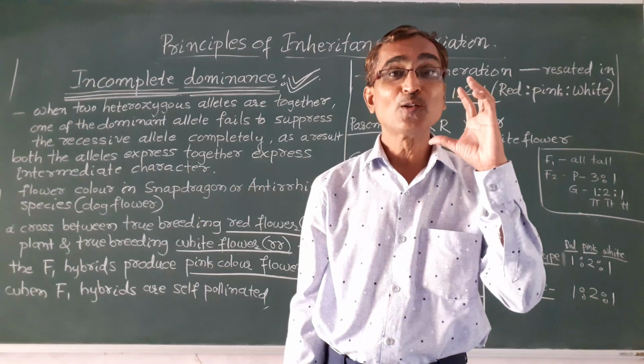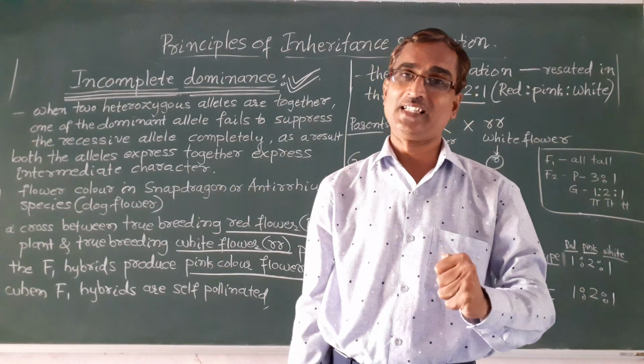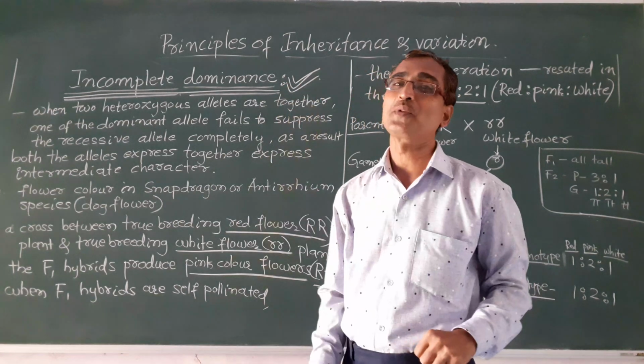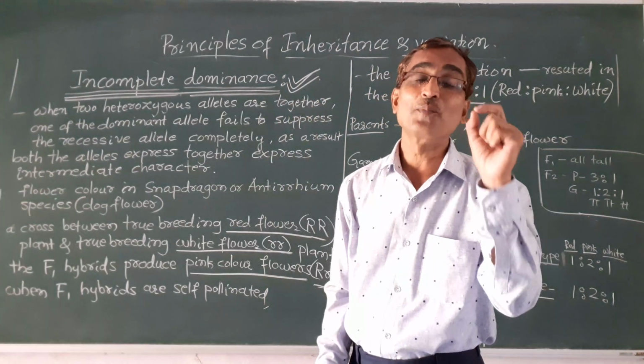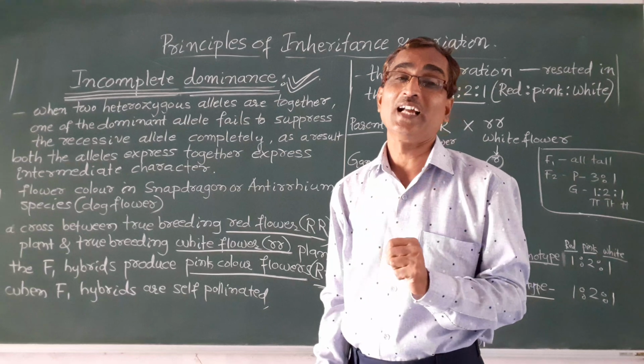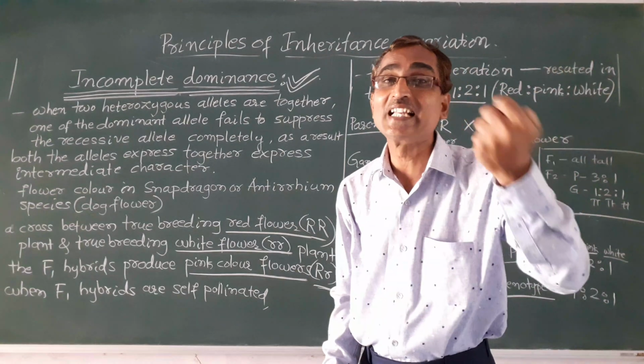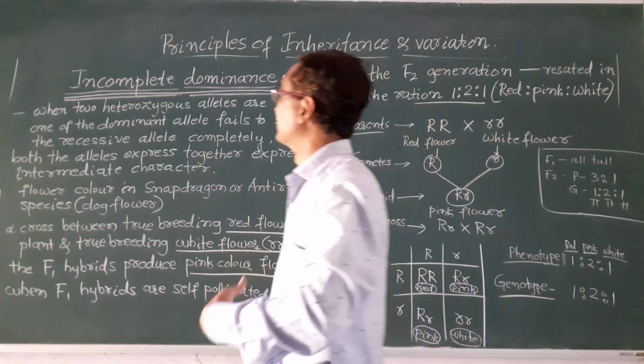So that is known as the law of complete dominance. But in case of incomplete dominance, the dominance is not complete. That means one allele will not express itself completely. Okay, let us see it.